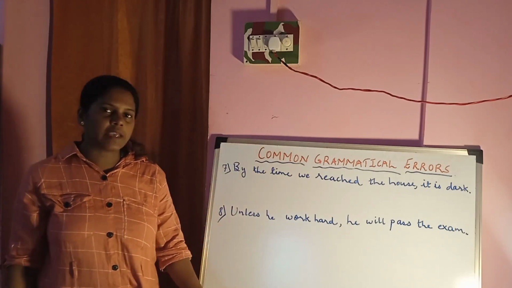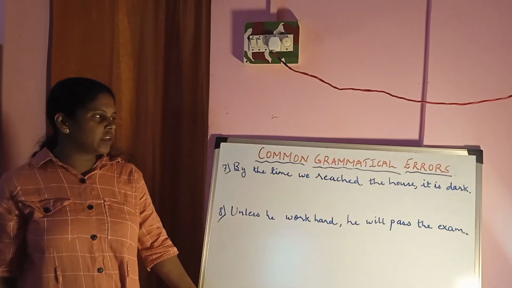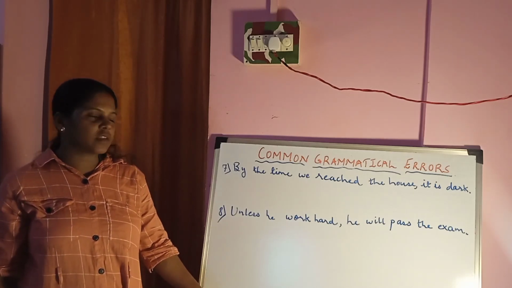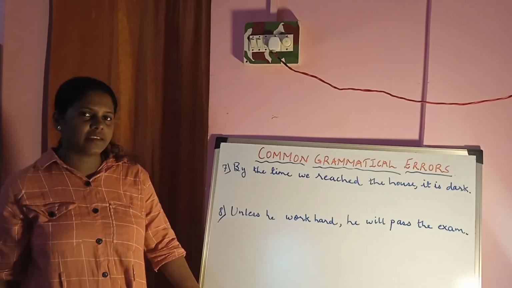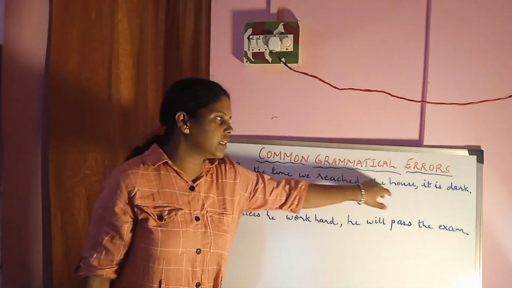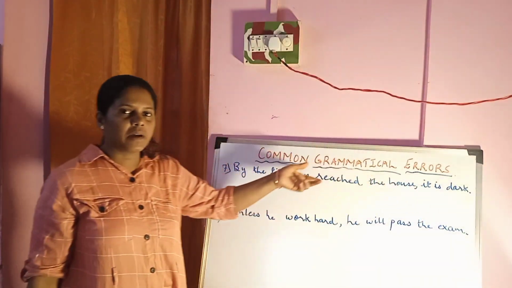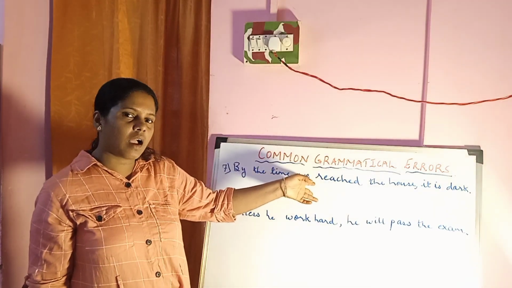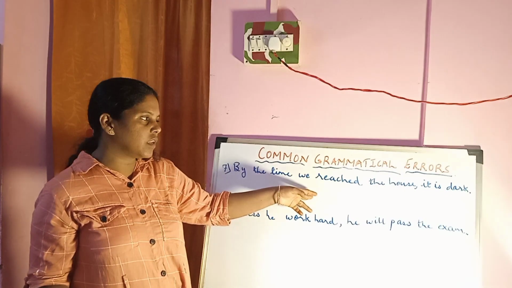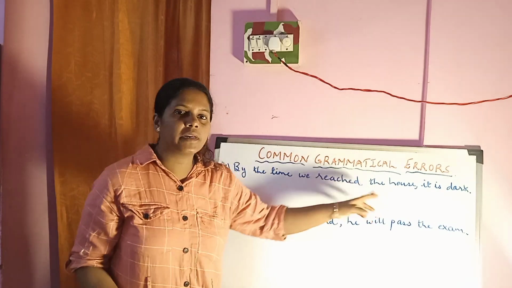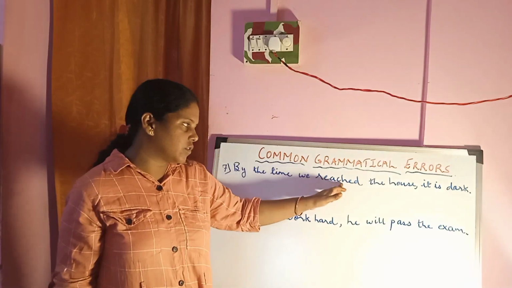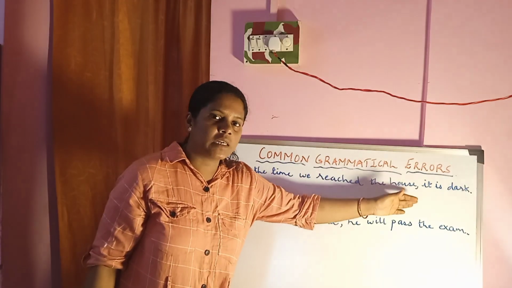See the seventh sentence. "By the time we reached the house, it is dark." Is there any error in the sentence? What does the speaker want to say? When he reached the house, as soon as he reached the house, he could see that it was dark. So not "it is", but "it was dark."